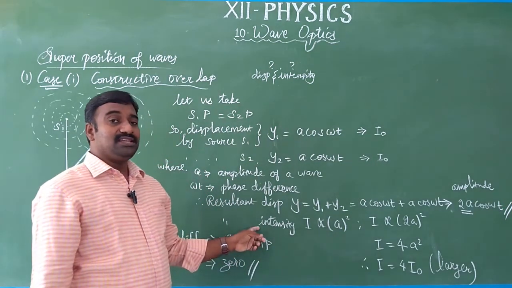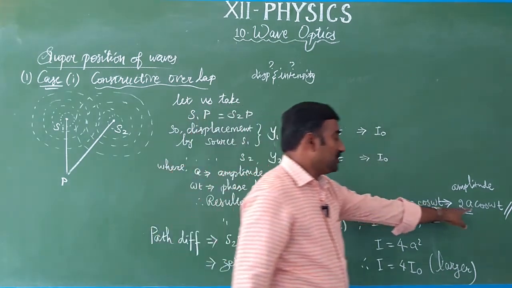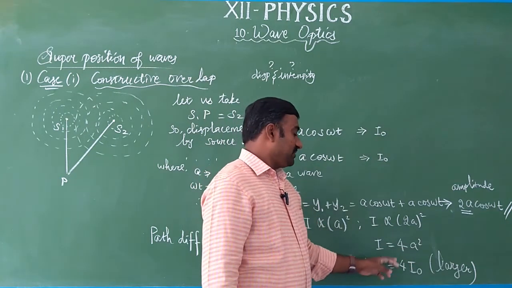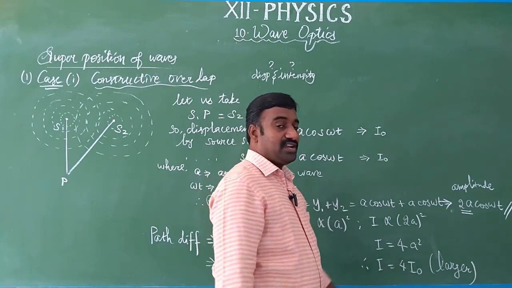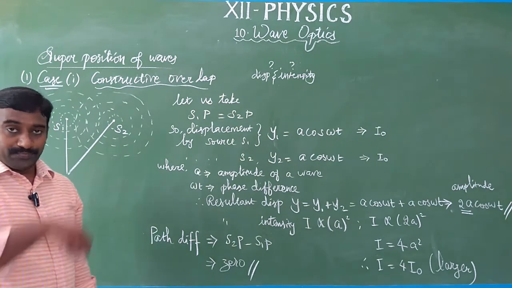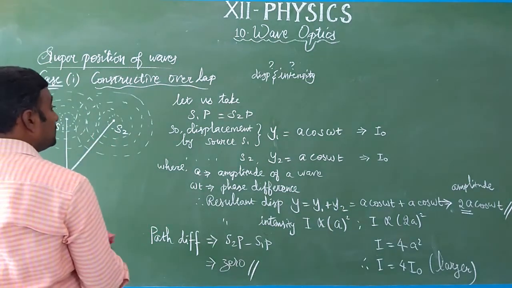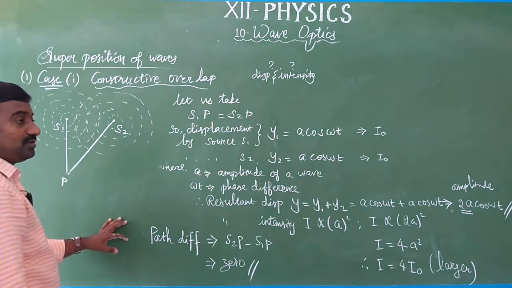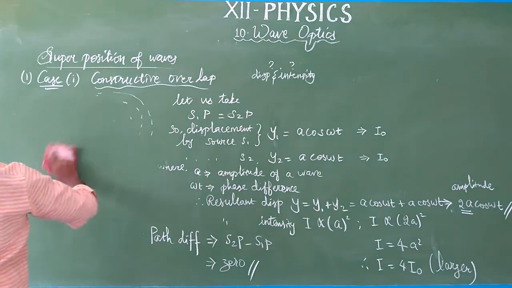Next, the resultant intensity is always proportional to the square of the amplitude. What is the amplitude in the resultant? It is 2a. So 2a the whole square becomes 4a square. So finally we get the resultant intensity, that is 4 into I naught, and we also determined the path difference. What is the path difference? It is 0. Now, for a particular wave, how do we determine destructive overlap? We have seen the simpler source. From here onwards we will see how it is used for the main waves. That is case 2.